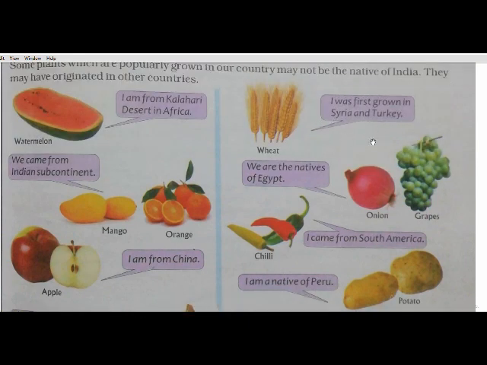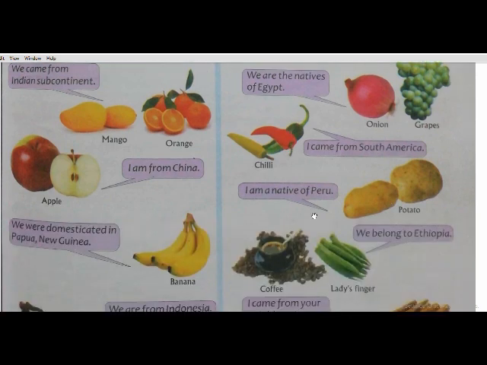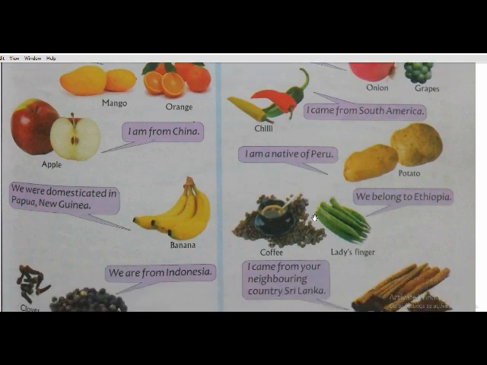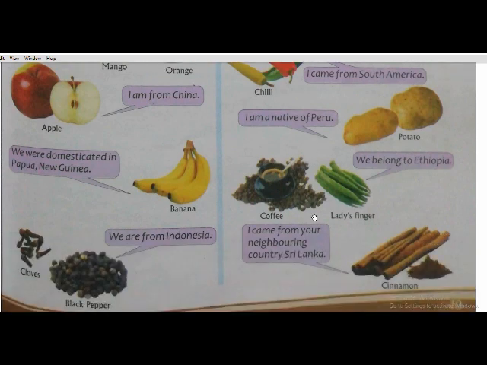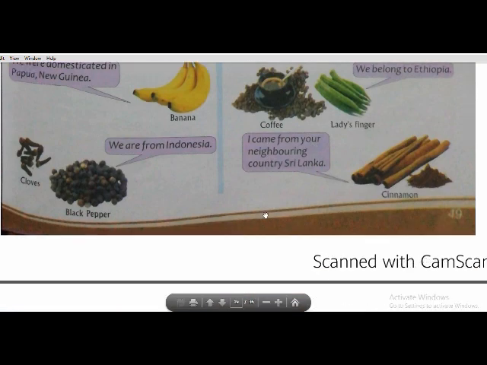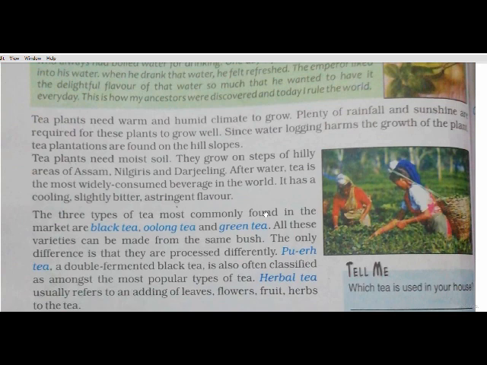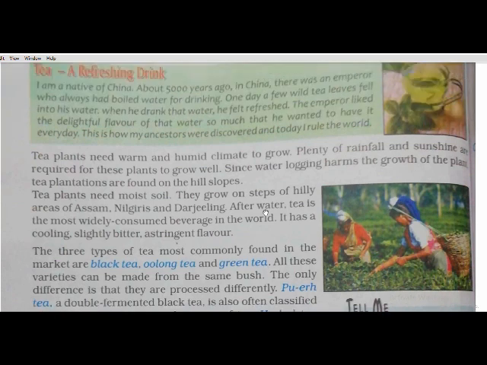Wheat came from Syria and Turkey, whereas onion and grapes came from Egypt. Chili from South America. Potato from Peru. Lady's finger from Ethiopia, and coffee also from Ethiopia, and cinnamon from Sri Lanka. So we will know from which part of the world which plant came. Now we will see about that.